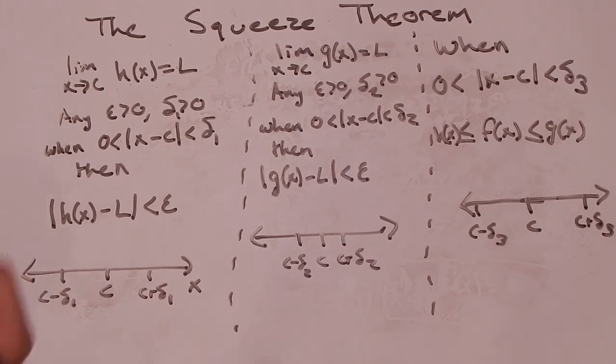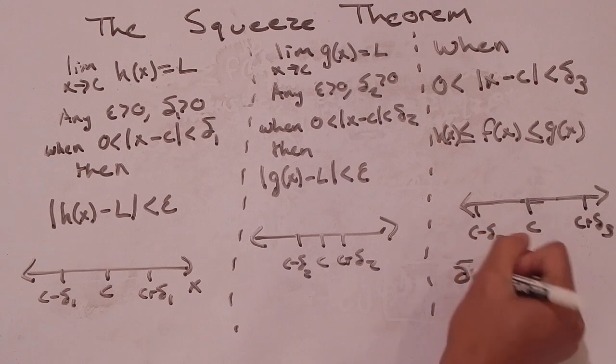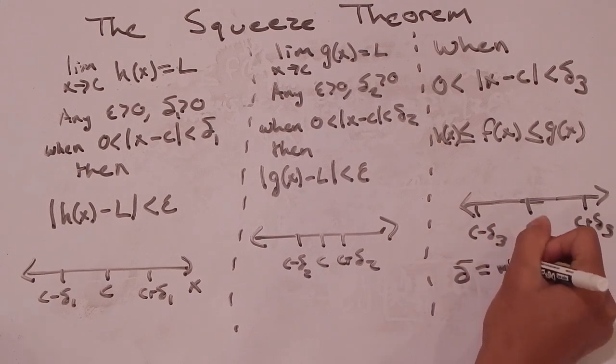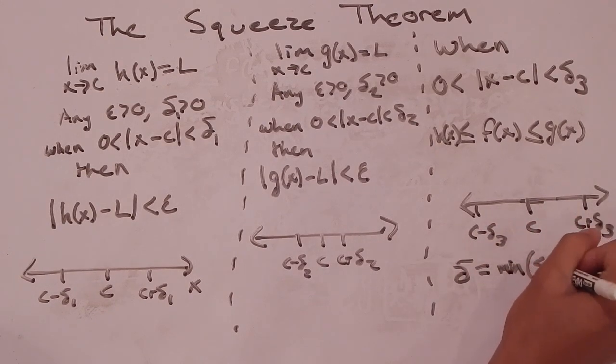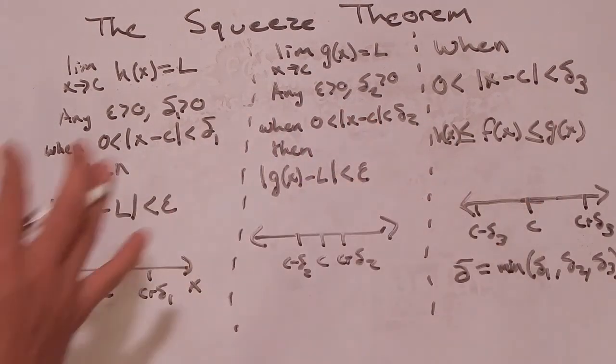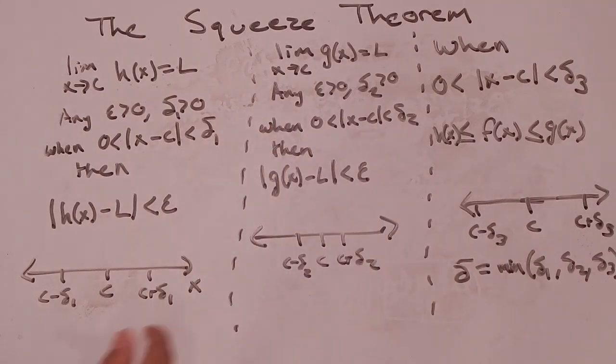This is the most confusing part. I'm going to set one delta value, and I'm going to say that's equal to the minimum of delta 1, 2, and 3. So I'm picking the smallest one. I don't know what these delta values are, but I'm going to set my one delta value equal to the smallest of the 3. And why am I doing that?